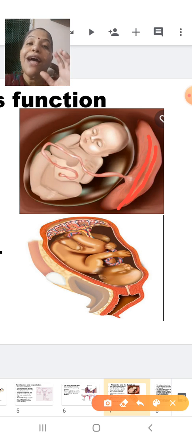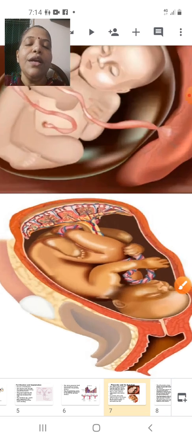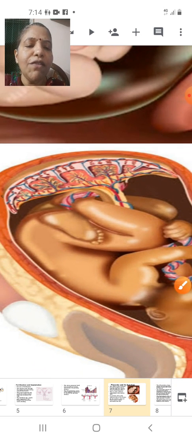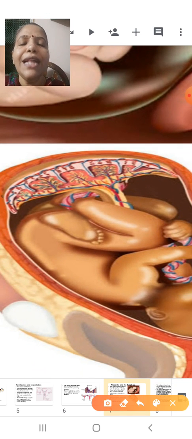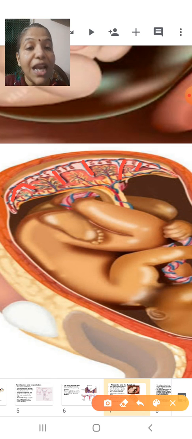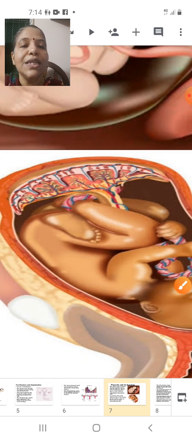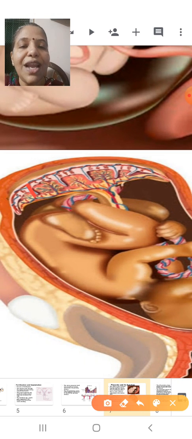Okay, so to have the maximum area for the placenta, what is there? The placenta is folded. You can see that there is a folding of the placenta, and this folding is called villi. The placenta is folded into villi because otherwise the area would be very, very less. Again, let me show you this. Students, these are the villi.